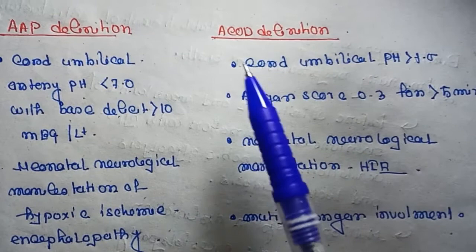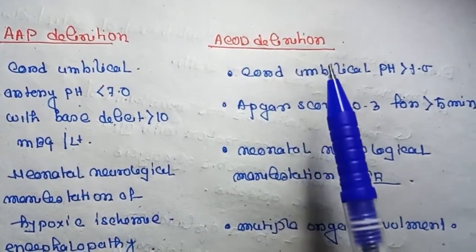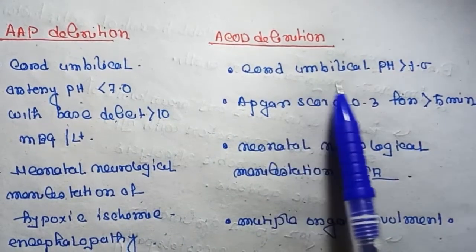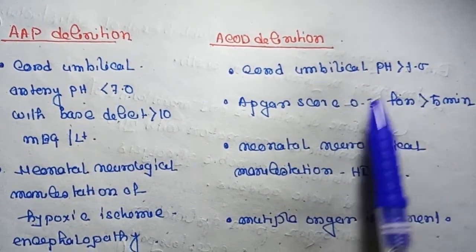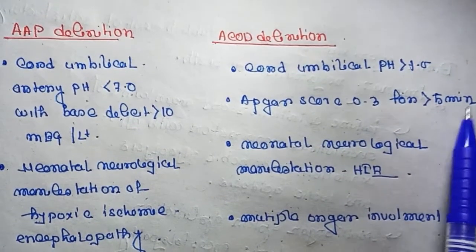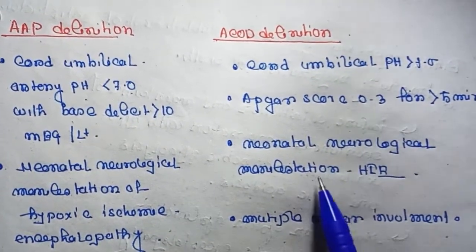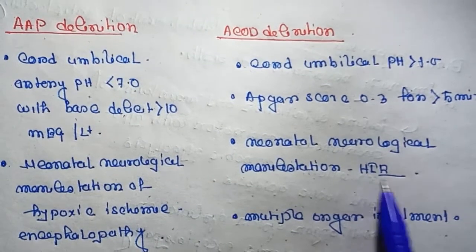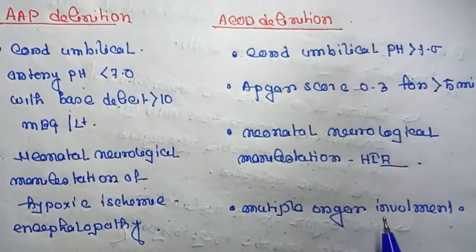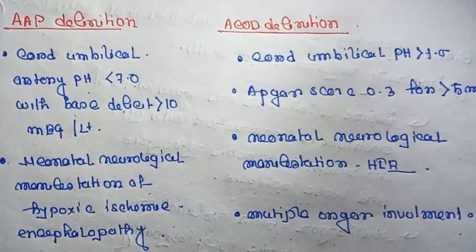Next, the ACOG definition of perinatal asphyxia is umbilical cord pH greater than 7 and Apgar score of 1 to 3 at greater than 5 minutes, with neonatal neurological manifestations of hypoxic ischemic encephalopathy, and multiple organ involvement may also be seen. Next point is etiology.